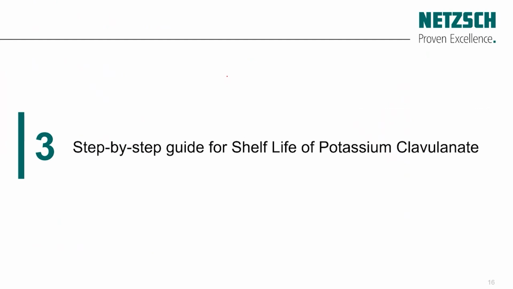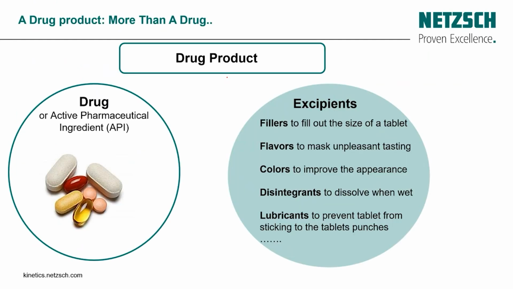So how can we determine the shelf life of our drugs or our final formulation? First of all, I would like to give you a definition of what a drug product is and what the difference is between a drug product, a drug, and an excipient. The drug product is a final form which combines a drug and an excipient.